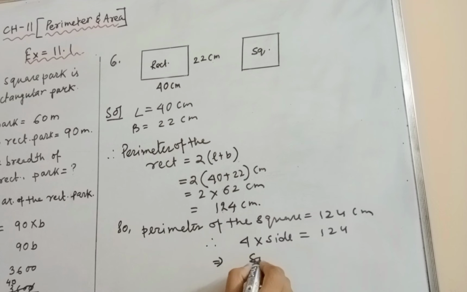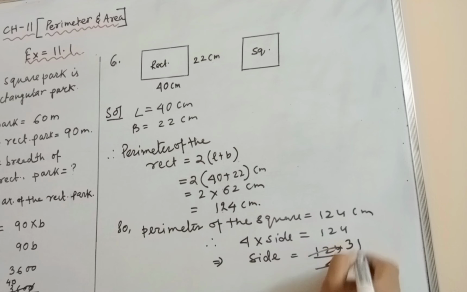Now if we want to find the side of the square, then 124 by 4: 4 threes are 12, 4 ones are 4, therefore the side of the square is equal to 31 centimeter.